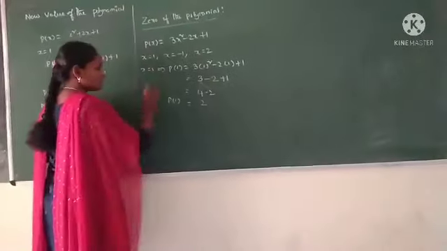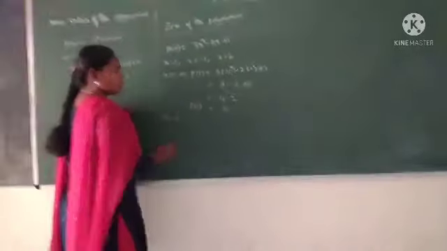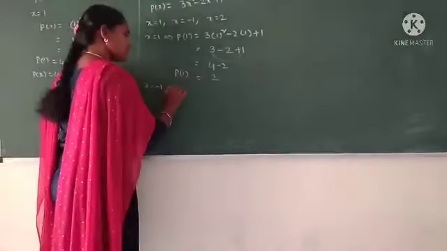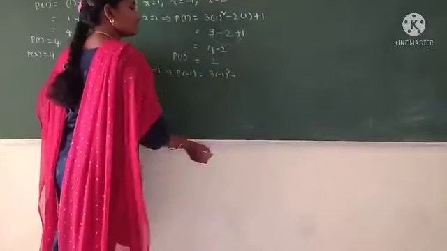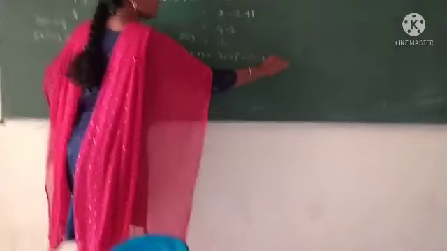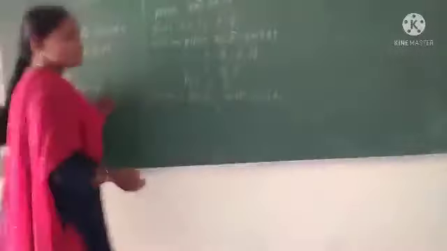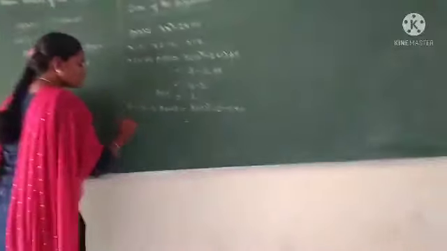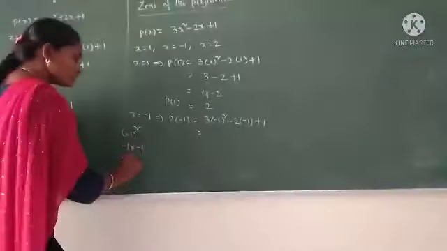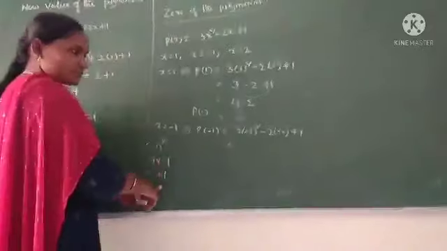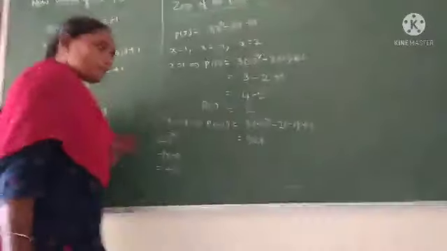Now we go to x is equal to minus 1. What is the value of p of x at x is equal to minus 1? That implies p of minus 1 is equal to 3 into minus 1 whole squared minus 2 into minus 1 plus 1. What is the value of minus 1 whole squared? Minus 1 whole squared means we multiply minus 1 two times. Then we get minus into minus, plus, 1 into 1 equal to 1. Therefore, the value of minus 1 squared is equal to 1. That equals 3 into 1.